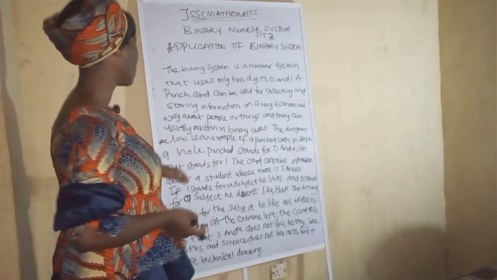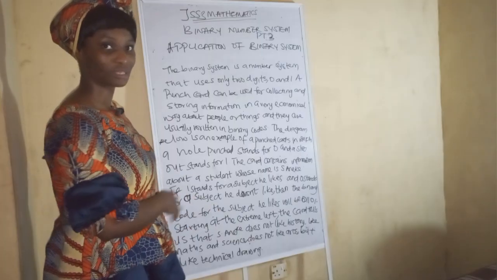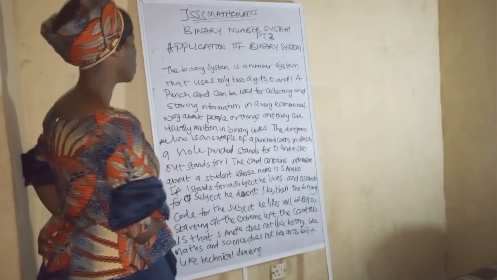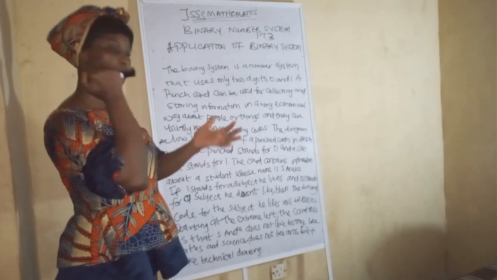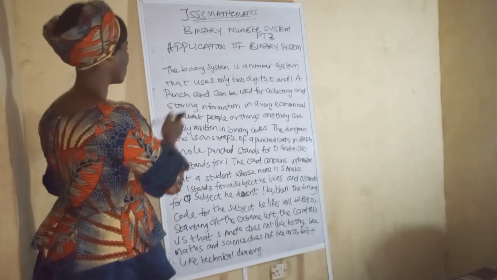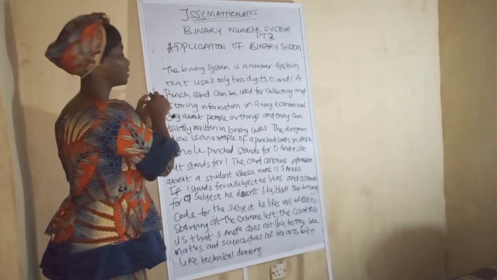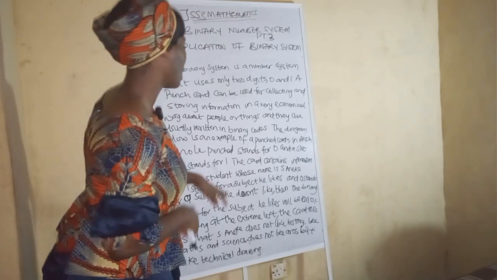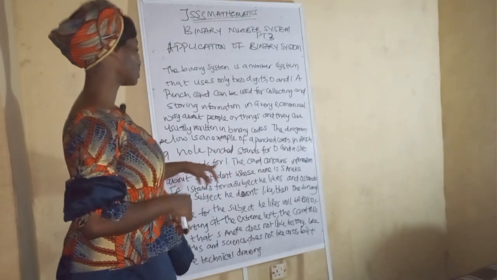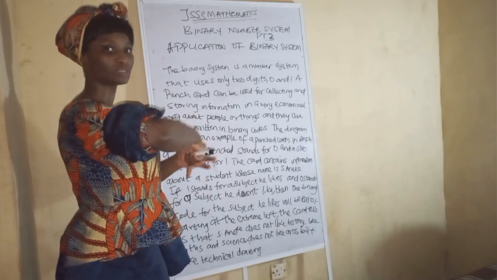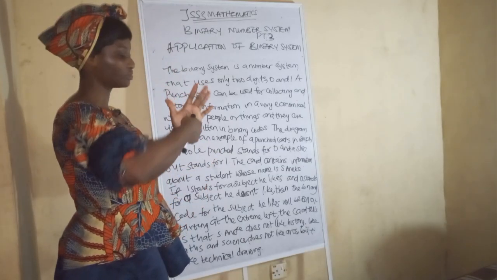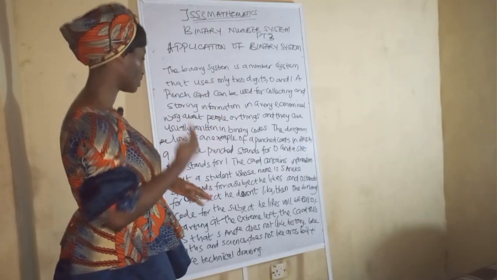The diagram below is an example of a punch card in which a hole punch represents 0, and a slot out stands for 1. When it slots out, it stands for 1.